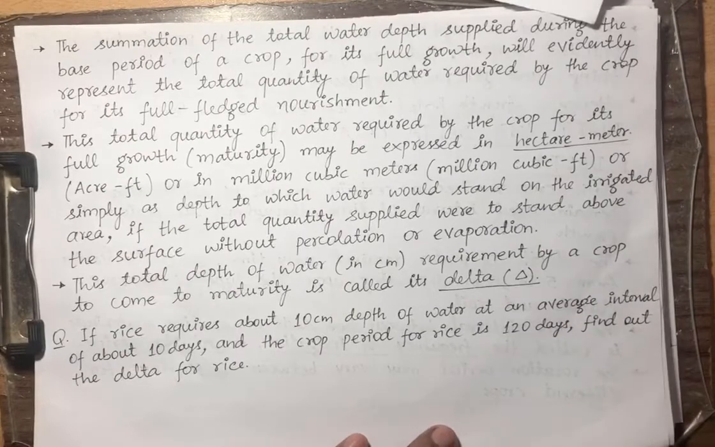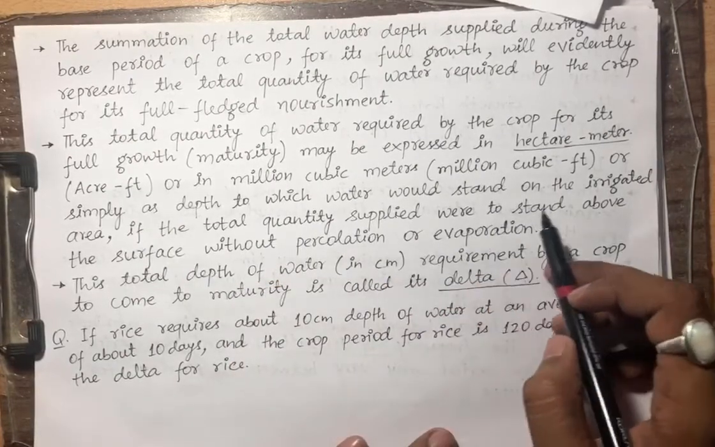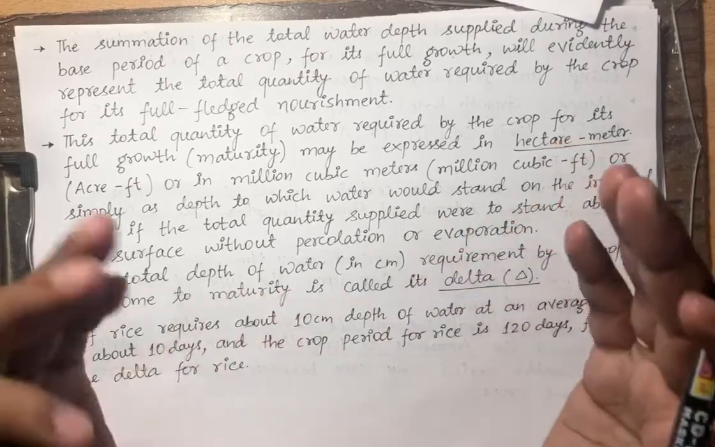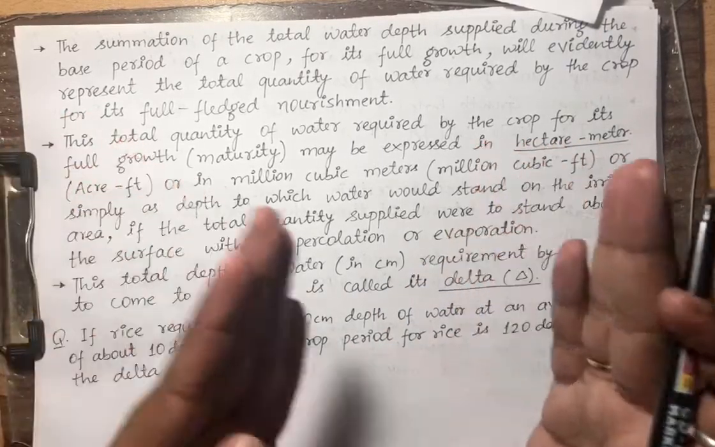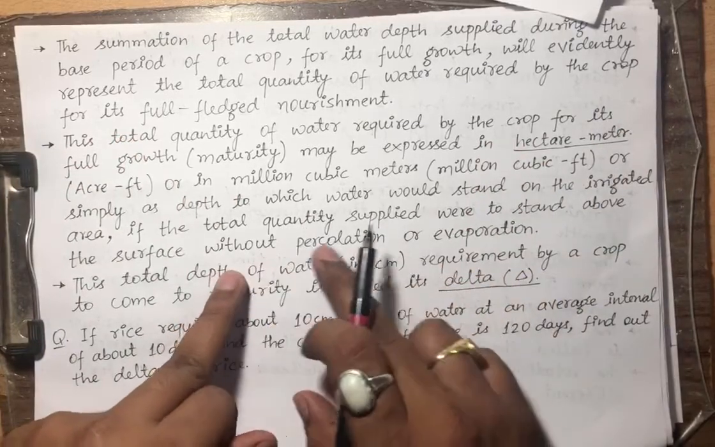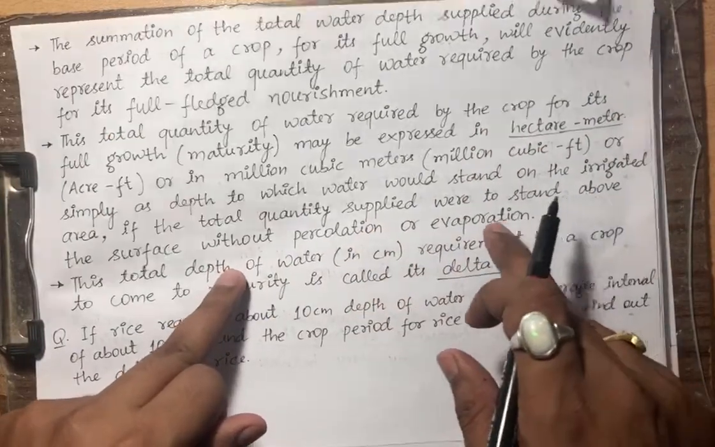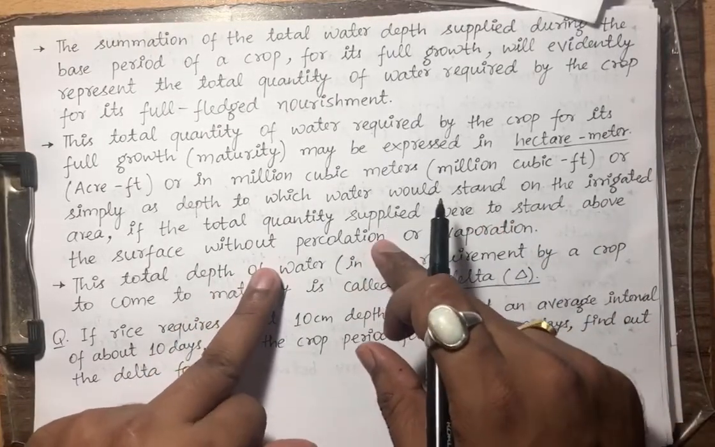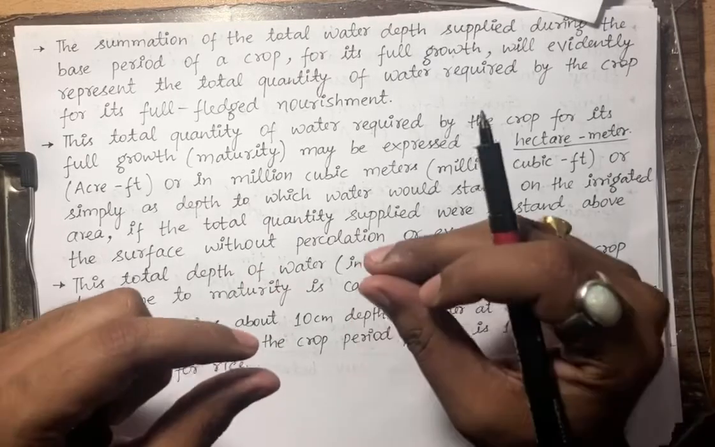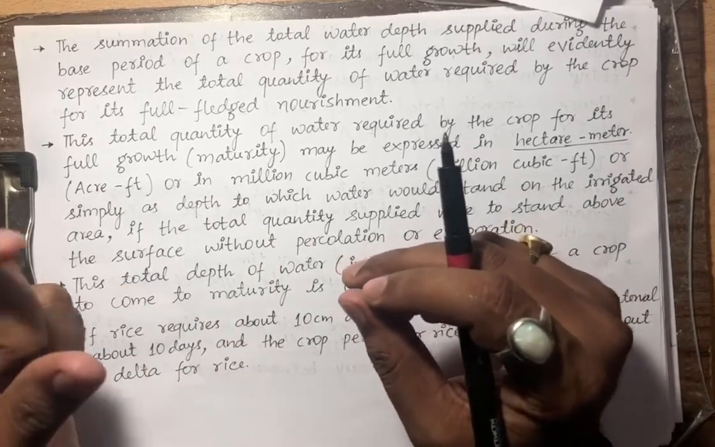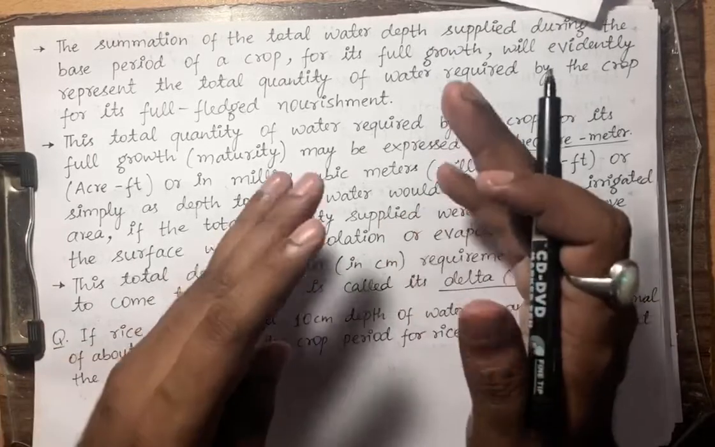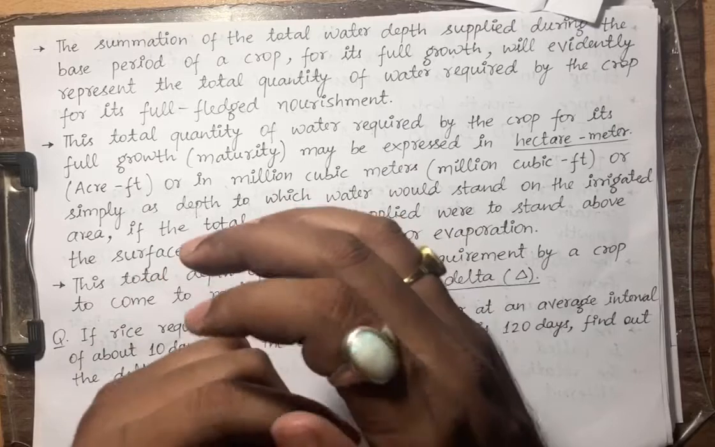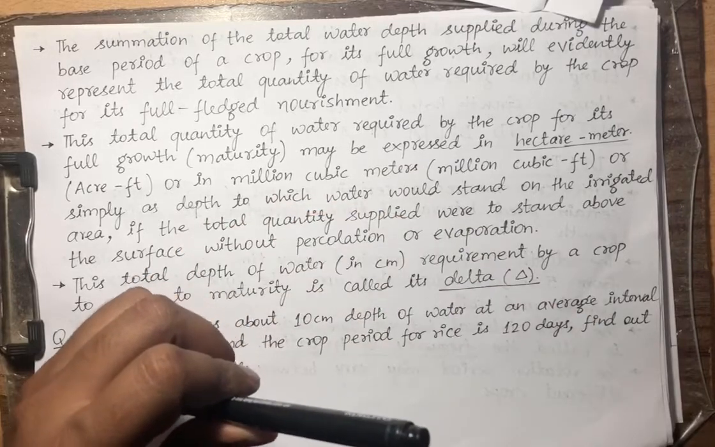If the total quantity supplied were to stand above the surface without percolation or evaporation, what we are assuming is that the amount of water which we have supplied to the field is not being percolated or lost in the evaporation process. So this you have to assume. If we have put 1 liter of water or 1 cubic meter of water on a particular field, we are assuming that all the water is utilized by crops and nothing is wasted in percolation or evaporation.